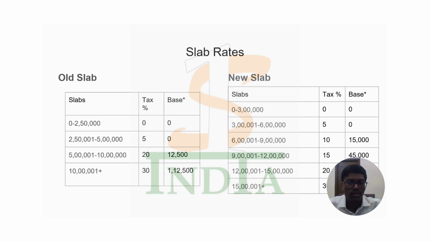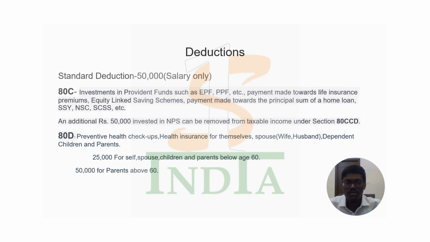That is 15,000 plus the income over and above 6 lakhs up to 9 lakhs into 10%. From 9 lakhs to 12 lakhs, it is going to be 45,000 plus the income in that range into 15%, and from 12 lakhs to 15 lakhs, it is 90,000 plus 20% of the income in that range. For any income above 15 lakhs, it is 30% and the tax base is 1,50,000. I hope you got a little idea on the slab rates between the old and new tax regimes. Now, what are the deductions generally available, and later we will see which deductions are available under the new tax regime.